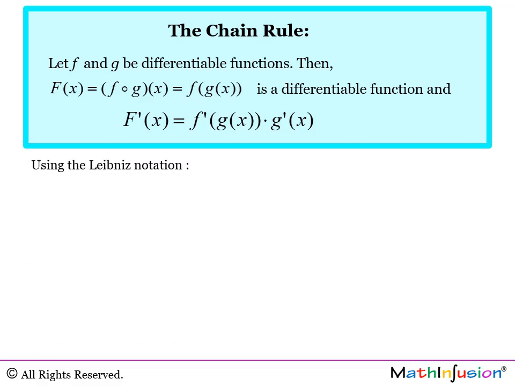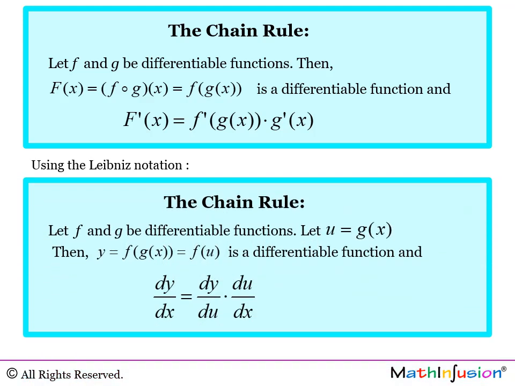When we use the Leibniz notation, we get the following chain rule. Let f and g be differentiable functions. Let u be g of x. Then I will call y f of g of x, but when you substitute u for g of x, you actually get that y is f of u. This function, y equals f of u, is a differentiable function, and dy dx equals dy du times du dx.